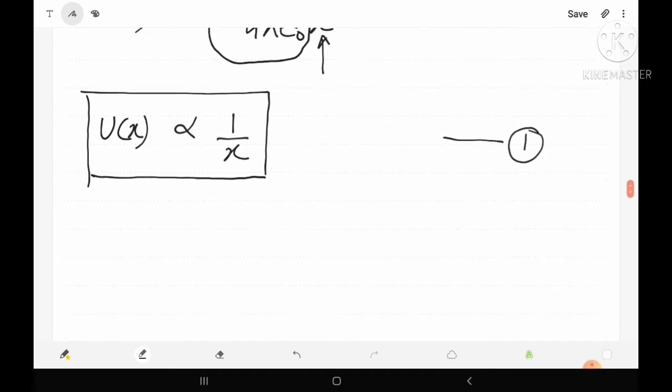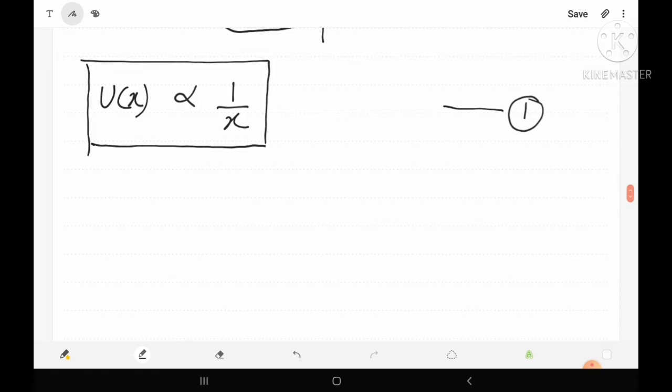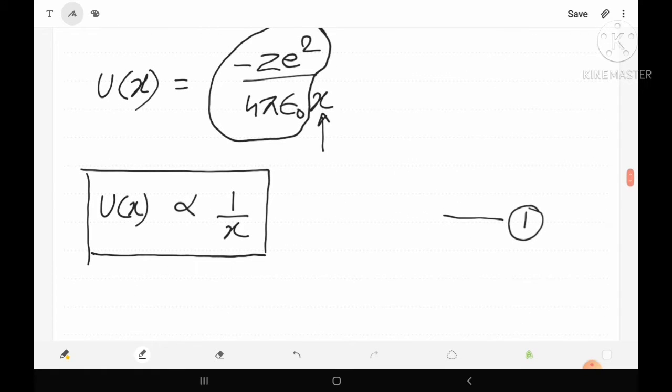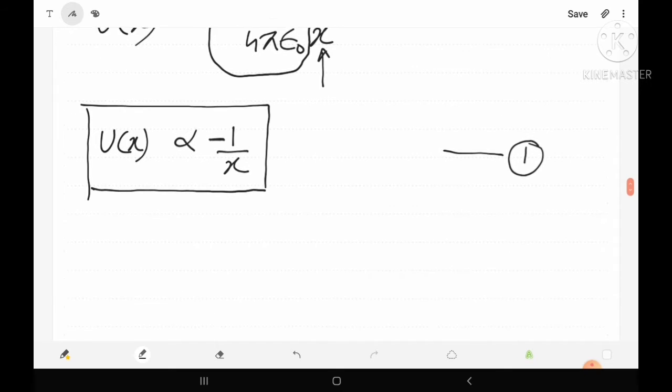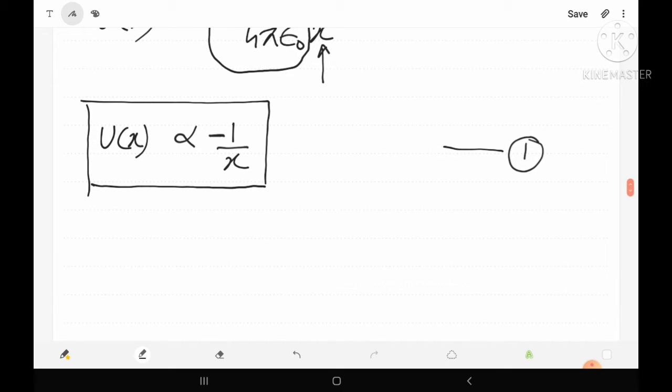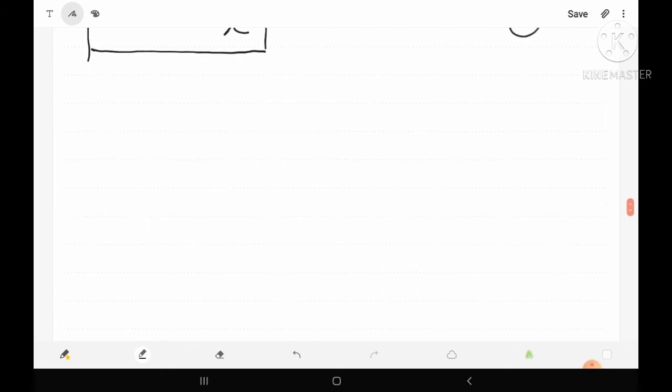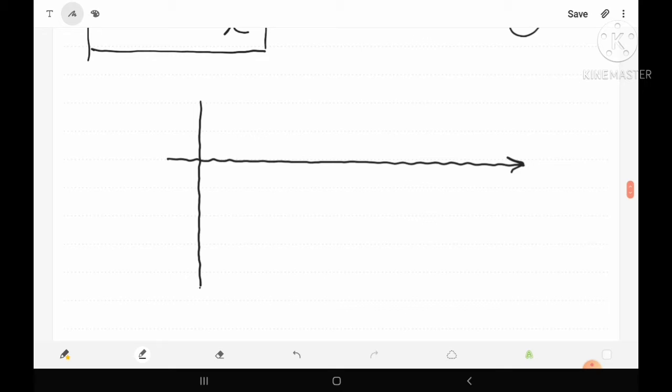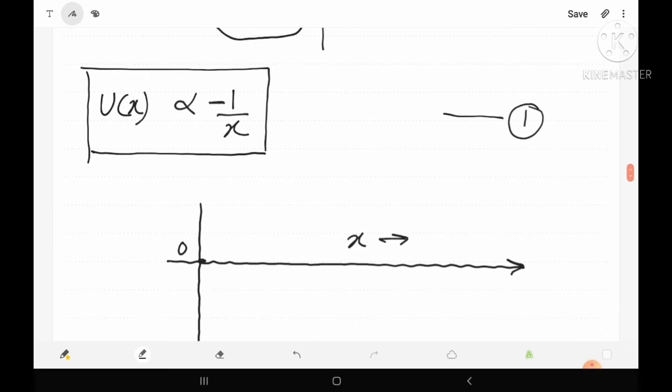With the help of equation 1, we can draw the potential energy distance curve. The negative sign indicates that the potential energy is of attractive nature, so it is considered on the negative axis. Suppose the distance x is considered along the horizontal axis, the potential energy U(x) is considered along the vertical axis, and this is the origin point 0. How can we find the graph here?